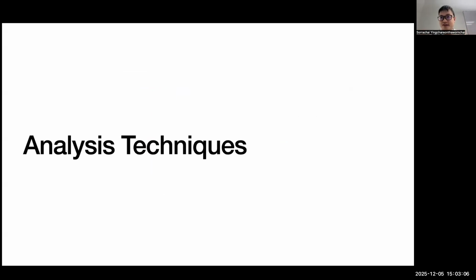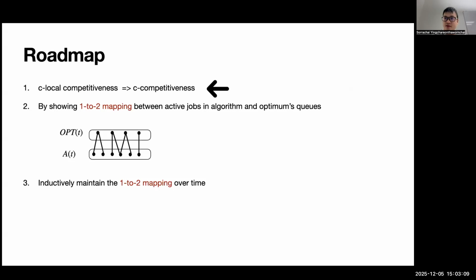How do we go about this analysis? Okay, so the roadmap is that we have three steps to go. First, we're going to define the classic technique for proving competitiveness in scheduling, which is local competitiveness. Then we prove local competitiveness by showing a mapping between the jobs in the algorithm queue and the optimal queue, satisfying the so-called 1-to-2 mapping property. Once we have this, we maintain it inductively over time, and then we get what we want. So first, let's look at local competitiveness.